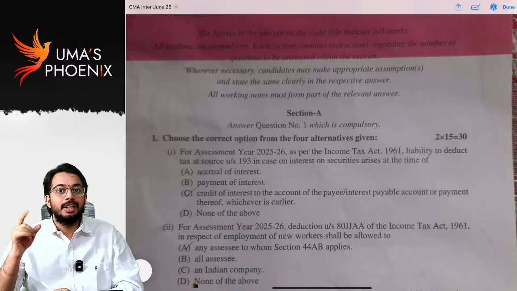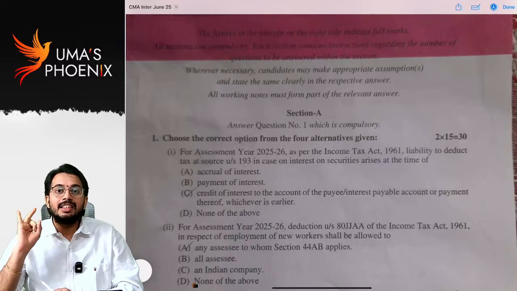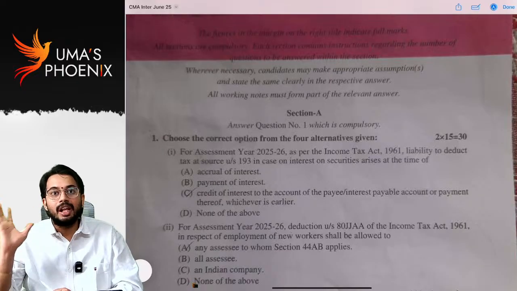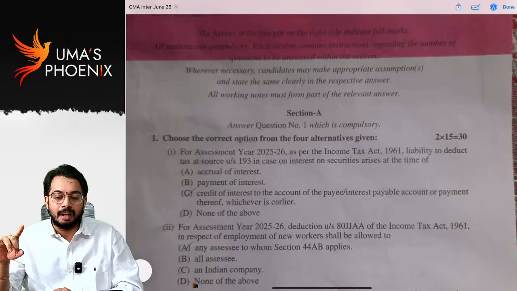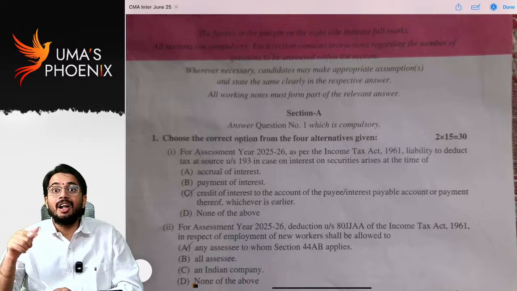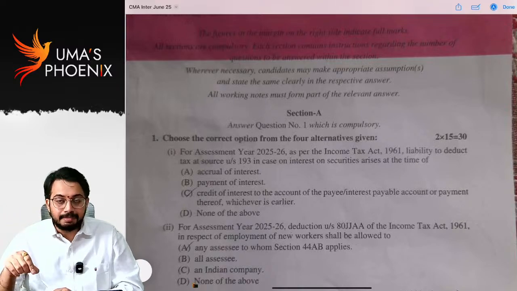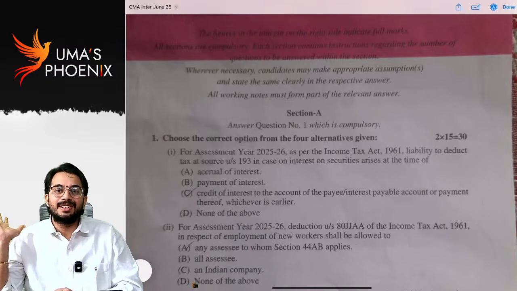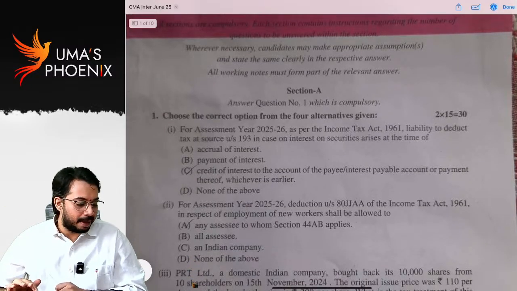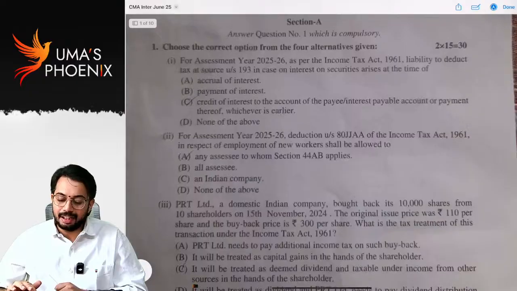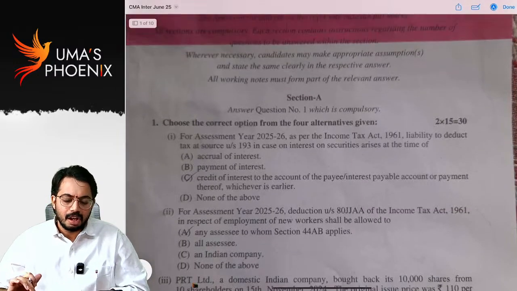So I told you to read residential status, heads of income, total income problem and agricultural income. Agricultural income did not come, but all heads have come, the total income problem also came, and residential status also came. So I am very happy after looking at today's question paper. First of all,